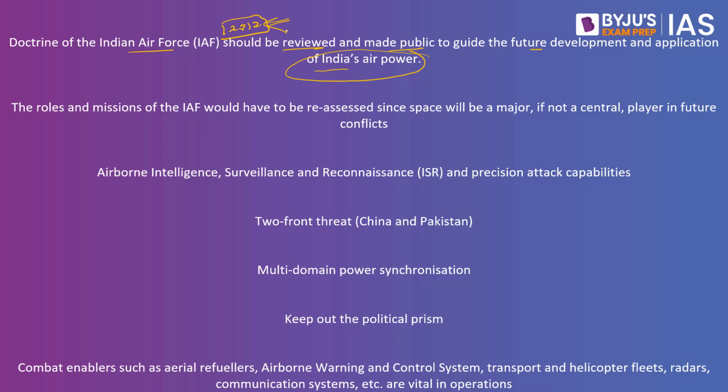So basically, for the past decade or so, we have seen massive improvements in the global community. Countries are coming up with their own share of aircraft, so we have to take an update from it. Artificial intelligence, machine learning, all these challenges will have to be addressed in the new doctrine, is the first recommendation. The second says the roles and missions of the Indian Air Force would have to be reassessed, since space will be a major, if not a central player in future conflicts. What do we understand by this?